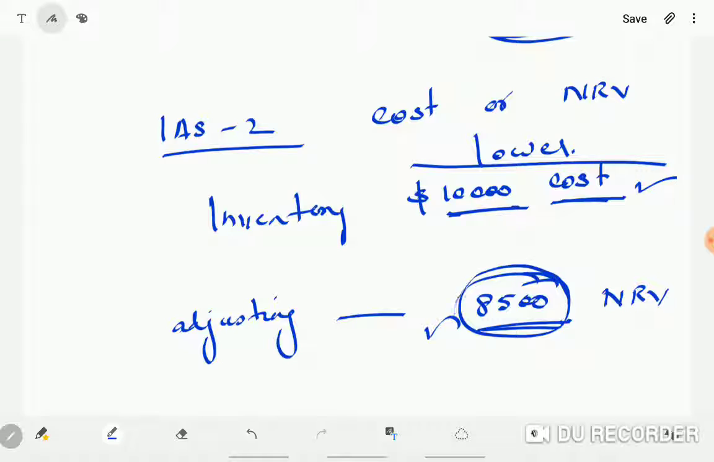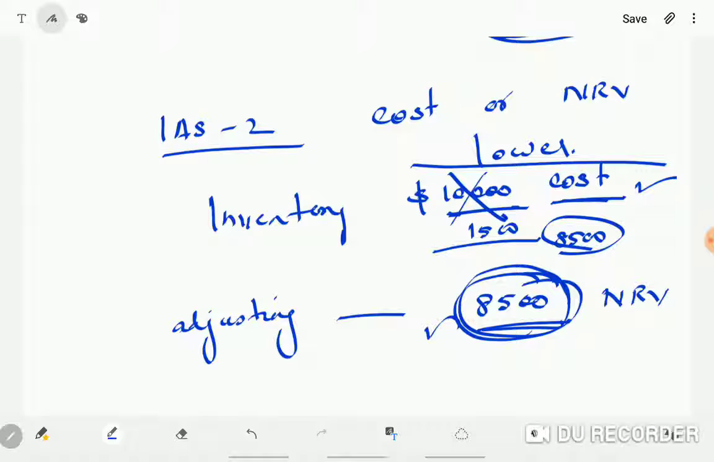But when this event happens, what is the event? Selling the goods to customers. This gives you more information about the value of the inventory, which is only 8,500. So what should you do now? The entity should cancel 10,000, or you can say they have to write off the inventory by 1,500. So inventory value will come to 8,500.